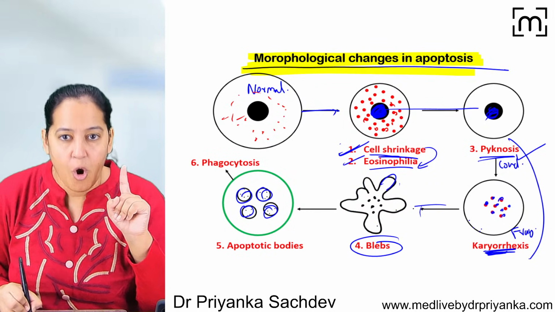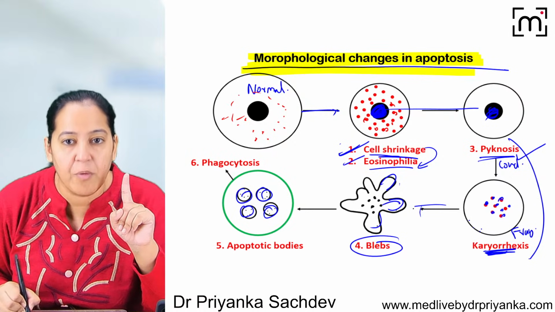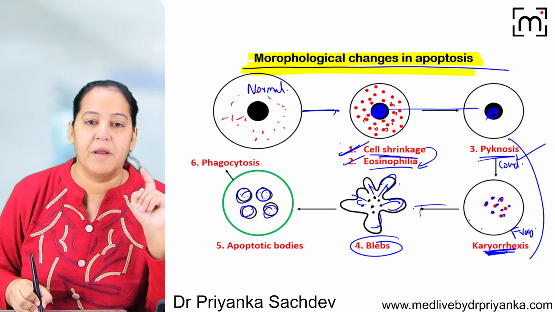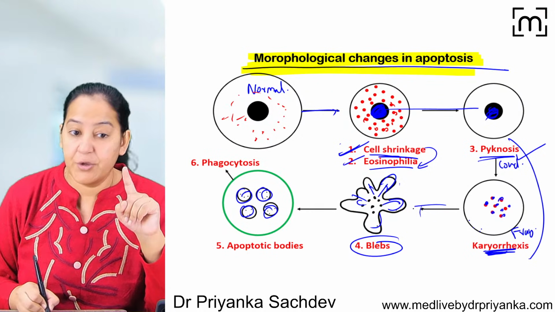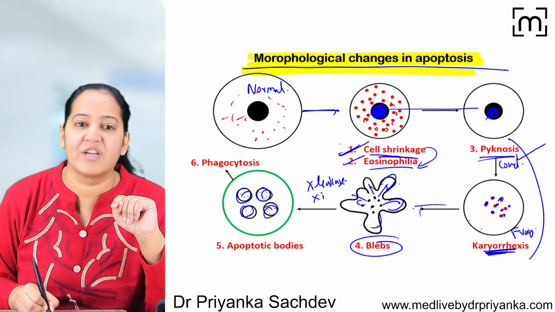You got it? So all the blebs get separated from the main cell, carrying a small amount of cytoplasm and nucleus with them. So the complete cell gets converted into multiple apoptotic bodies. But during the entire process, there is no leakage. The cytoplasm does not leak out. And since there is no leakage, no inflammation.